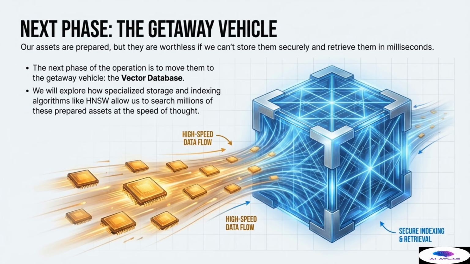This transition from static, prepared data to dynamic, instantly searchable knowledge is the final operational step before we launch the Retrieval Augmented Generation system itself. Get ready to load the payload. The vector database awaits the final stage of the mission.